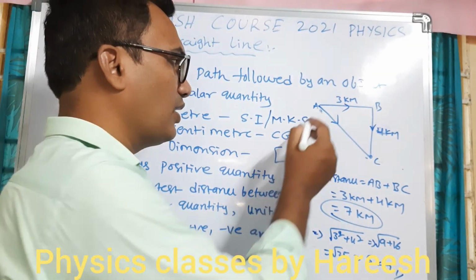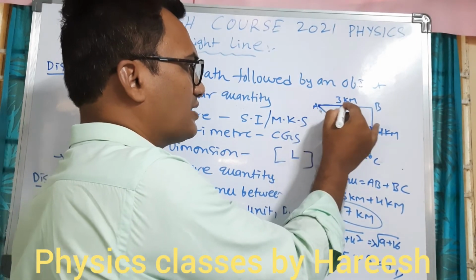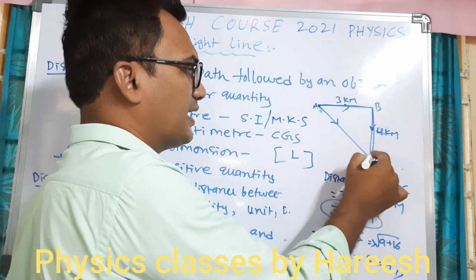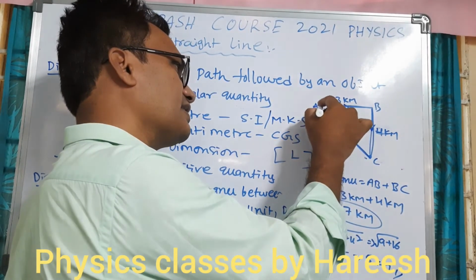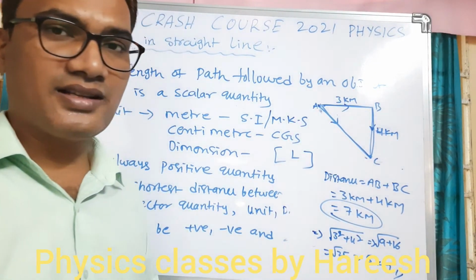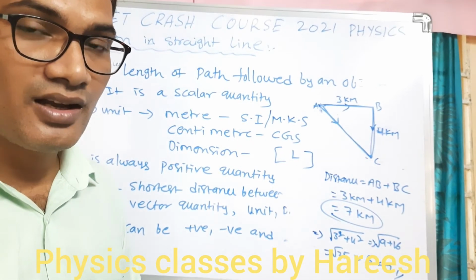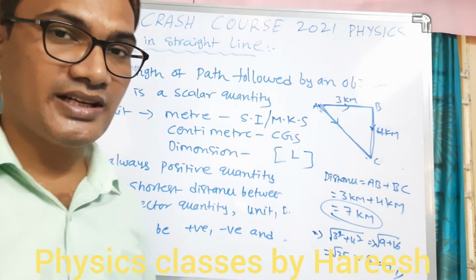Here in the example, initially the object started at A, it moved from A to B and B to C, again C to A. After a certain time it is again at A, right? So the displacement of the object is zero.